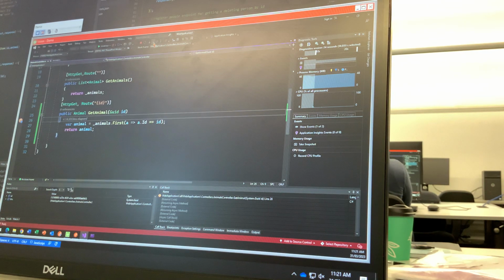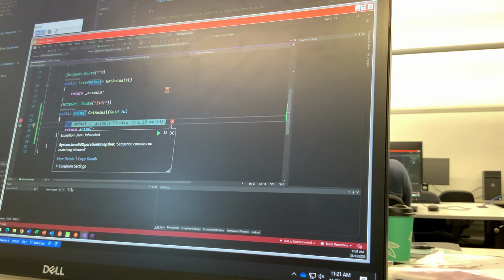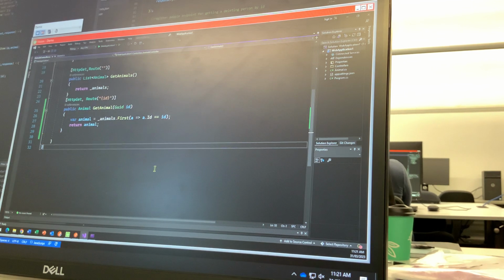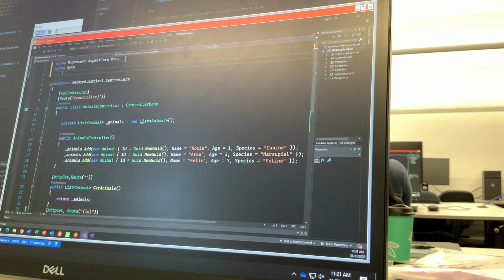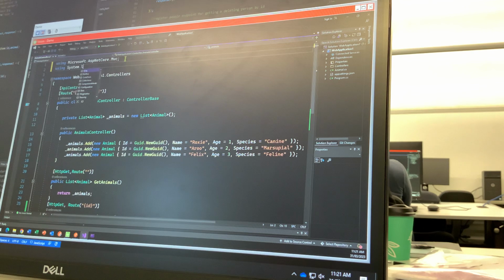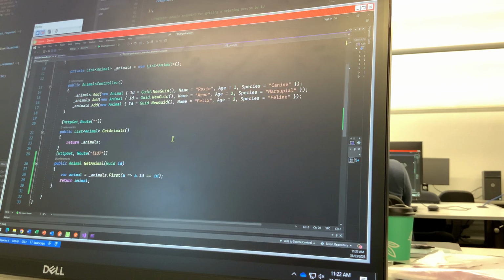And now we'll find that animal by ID. Oh, sequence contains no elements. Maybe I just passed in ID. Do you need to say using link here for this one as well? Shouldn't have to. Come on, Maitland, 3 for 3, go. Something weird's going on. GUID, new GUID. So it's finding them. Well, there'll be a new ID if you run this code in.